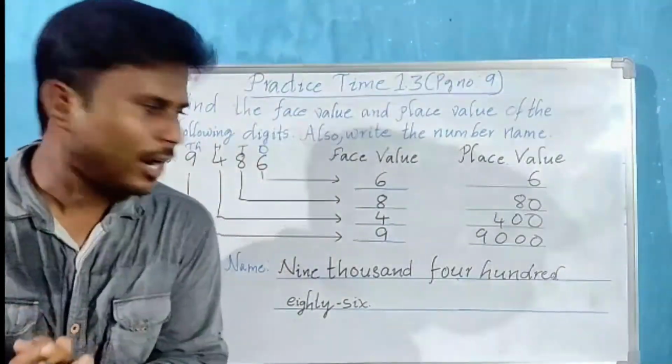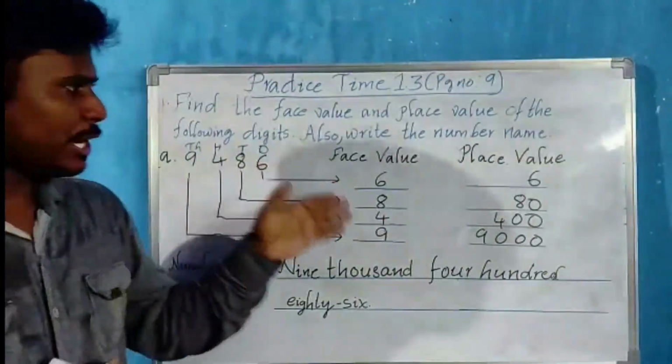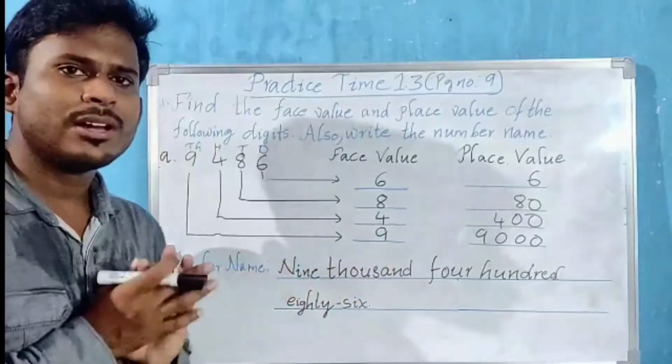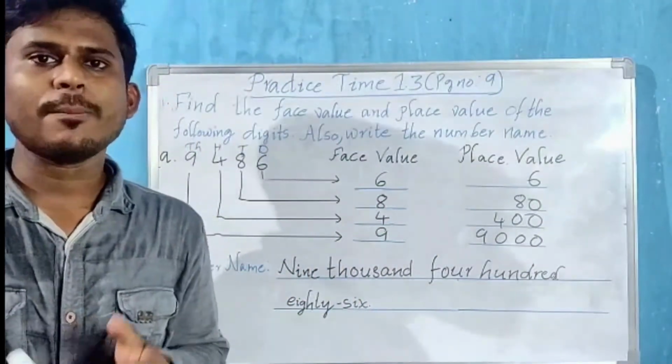So this is how we form face value, place value, and basing on the place value we can directly form the number name. Okay, let us go for the B question.